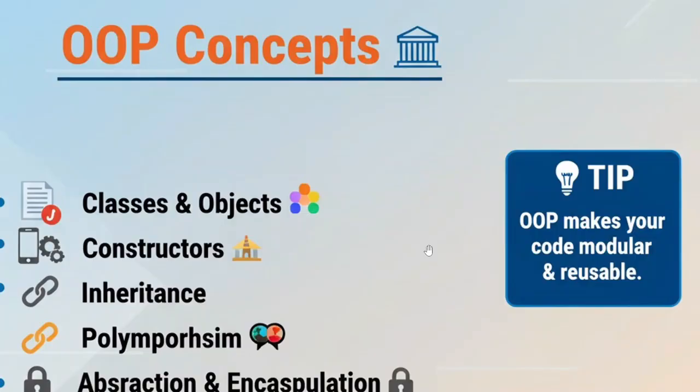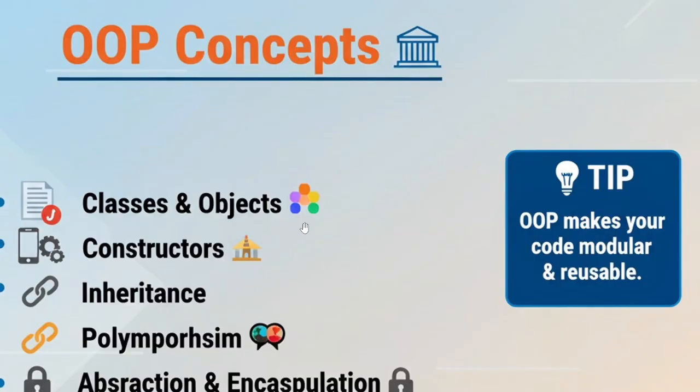So let's jump to the OOP concepts. The OOP concept is very helpful in Java because Java treats everything as an object except the primitive data types. OOPS refers to the object-oriented programming system. So let's discuss classes and objects. A class is a blueprint of objects. An object is a real-world entity.